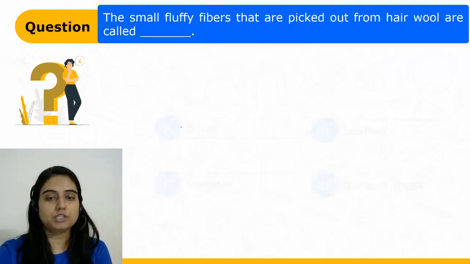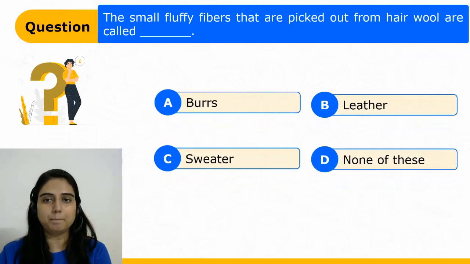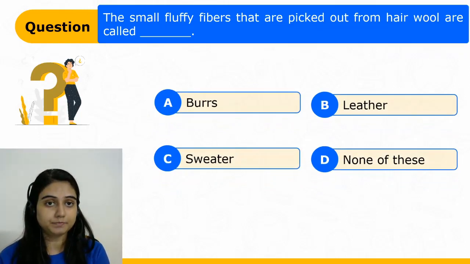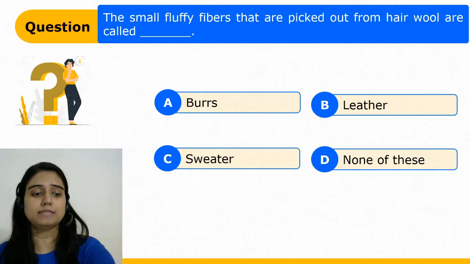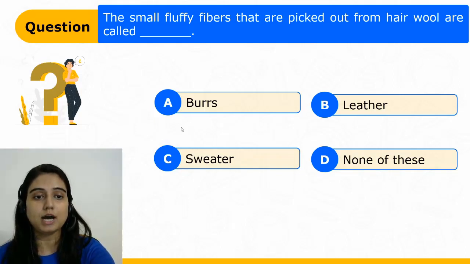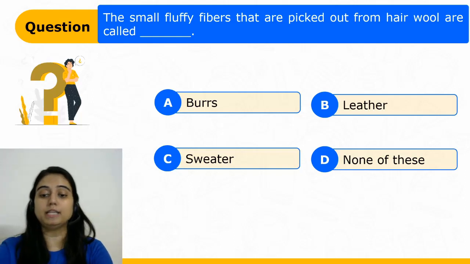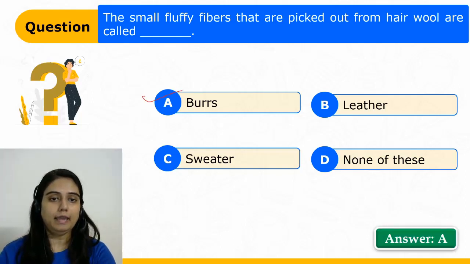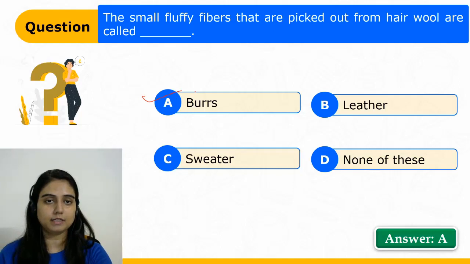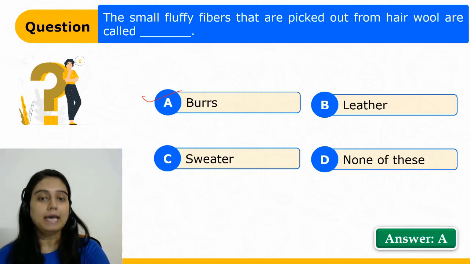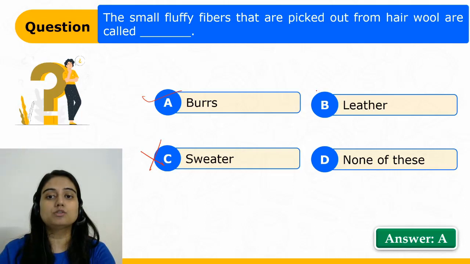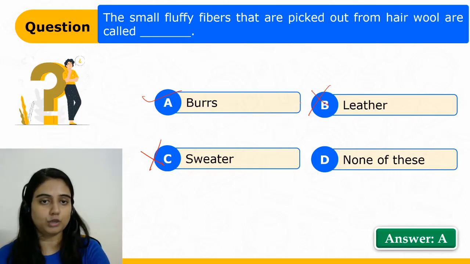Now let's move to the next question. The small fluffy fibers that are picked out from hair wool are called. So we have 4 options in front of us, students. The correct answer is burrs. They are the burrs which are picked out from hair wool. So the correct answer is option A. Leather is not those fibers, right? Leather is not that fiber which is picked out from the hair wool. Also not sweater. So these 2 options are not the correct one.